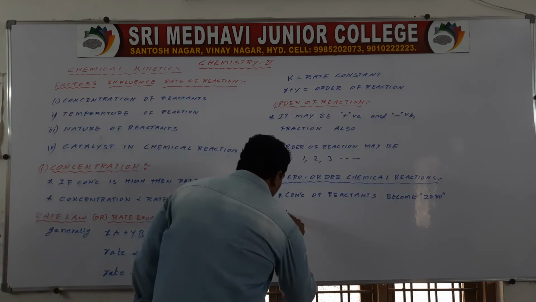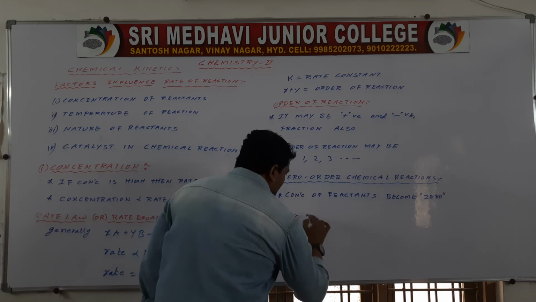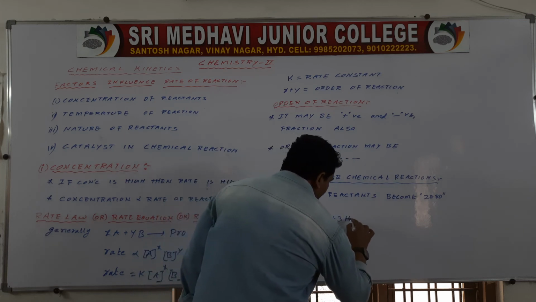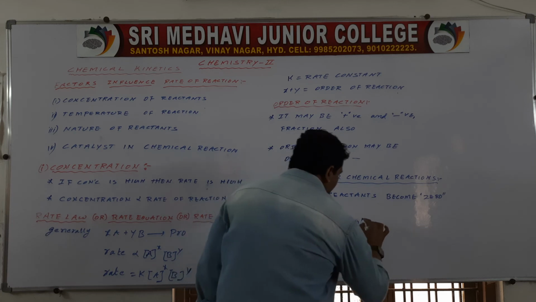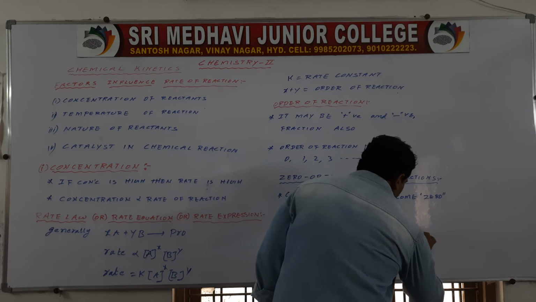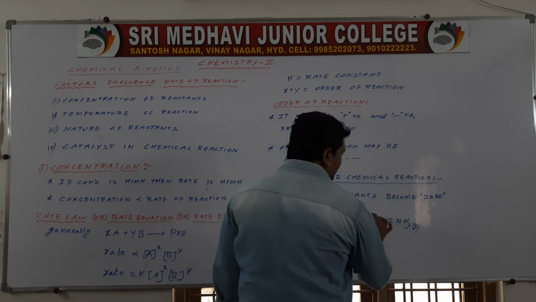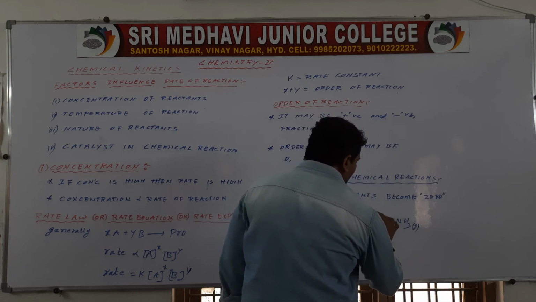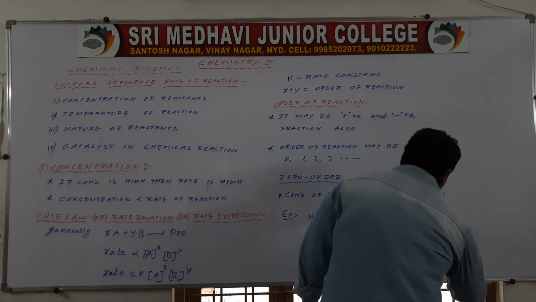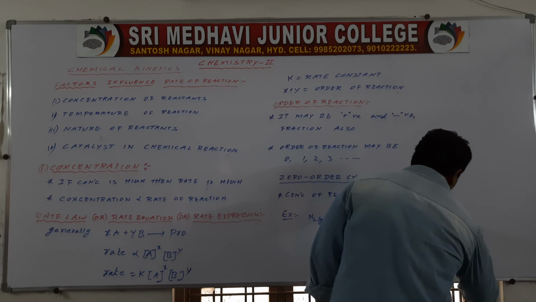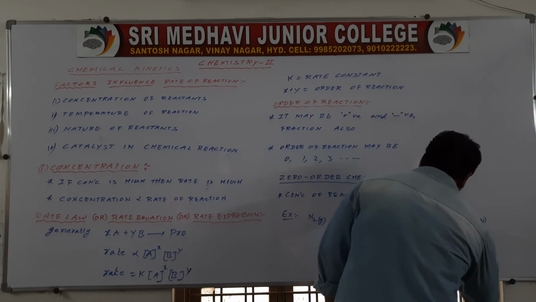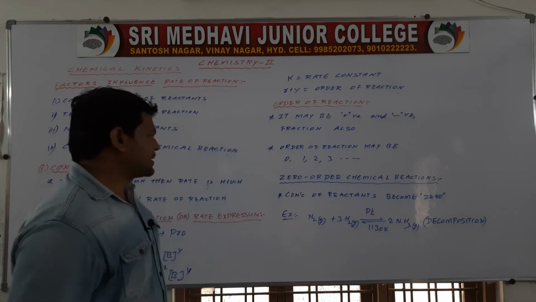For example, N2 gas plus 3H2 gas gives rise to 2NH3 gas in presence of platinum at 1130 kelvins. It is a decomposition reaction.